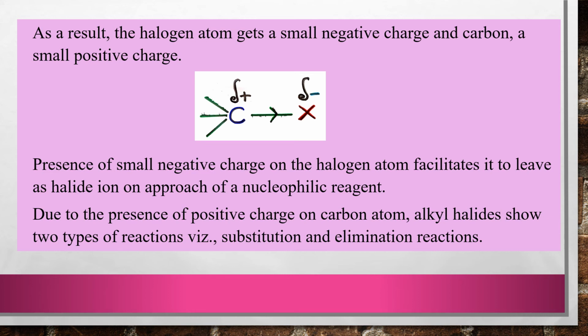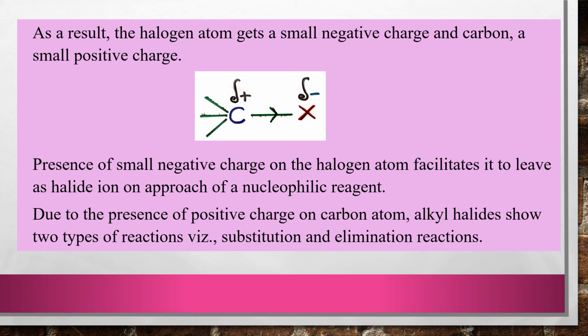Clear? Now, what is there on the carbon atom? Positive charge. Because of the positive charge on the carbon atom, alkyl halides can exhibit two types of reactions. What are they? Substitution reactions and elimination reactions.